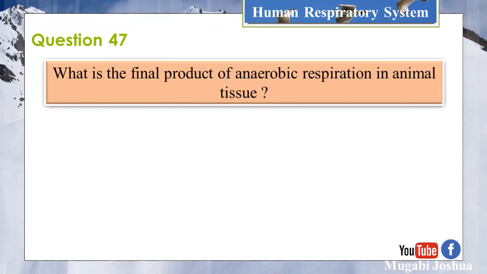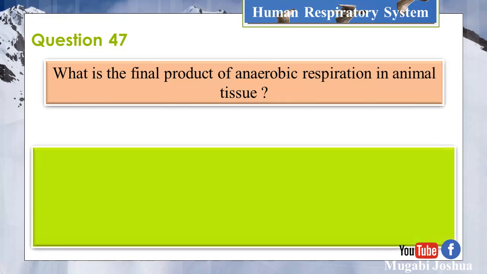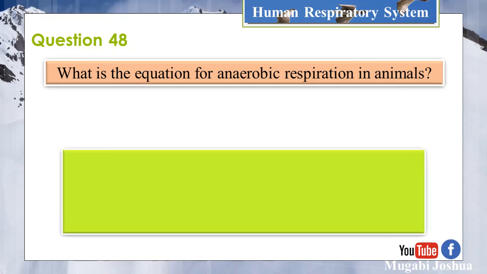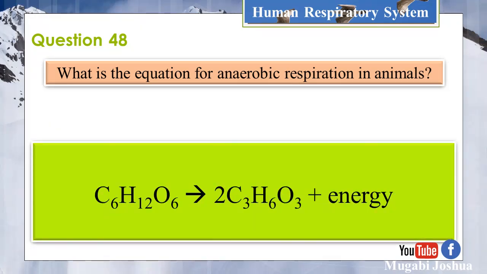Question 47. What is the final product of anaerobic respiration in animal tissue? Lactic acid. Question 48. What is the equation for anaerobic respiration in animals? 1 molecule of glucose gives us 2 molecules of C3H6O3 plus energy.